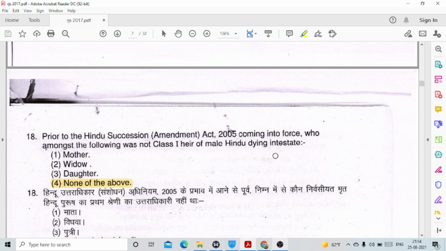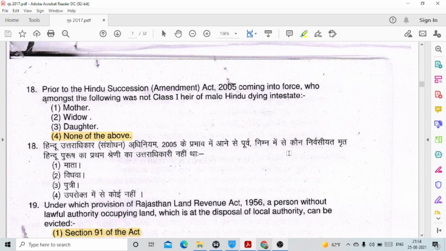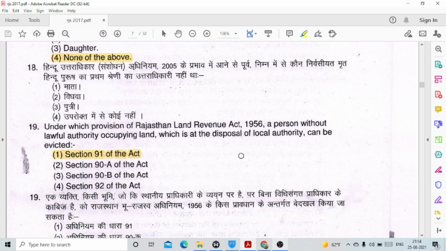18. Prior to the Hindu Succession Amendment Act 2005 coming into force, who amongst the following was not class 1 heir of male Hindu dying intestate? This is none of the above, as all of the persons were there before the amendment came into force in the year 2005.